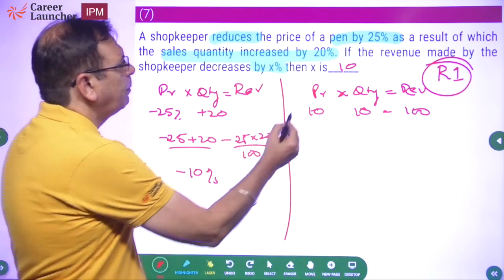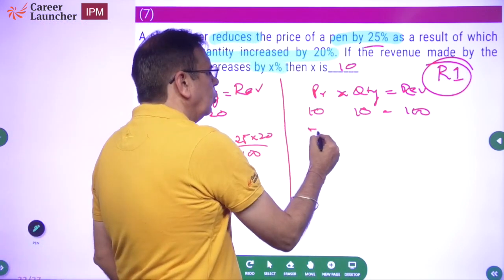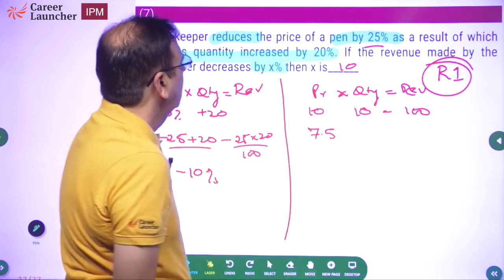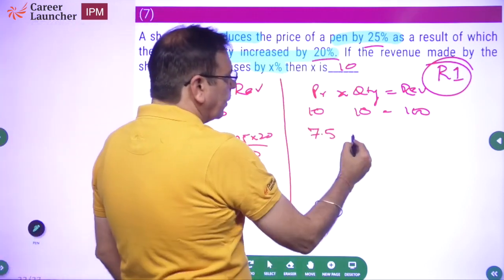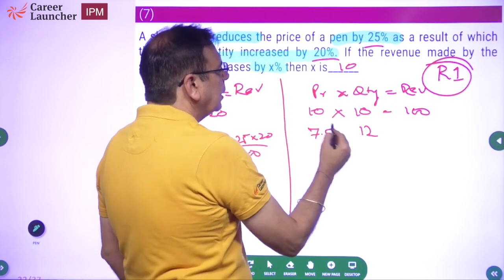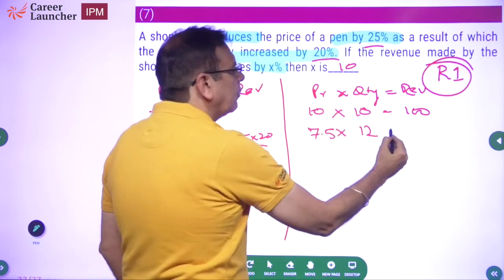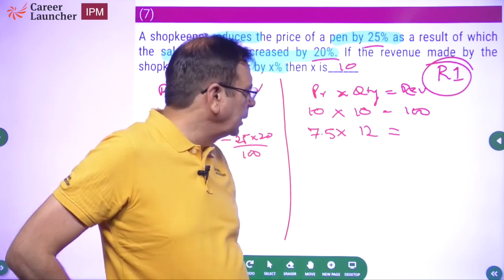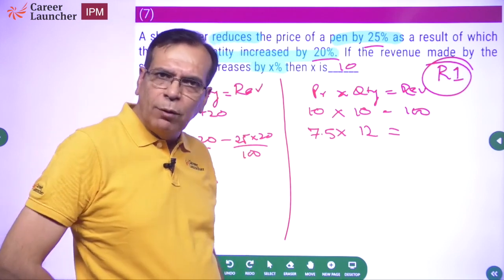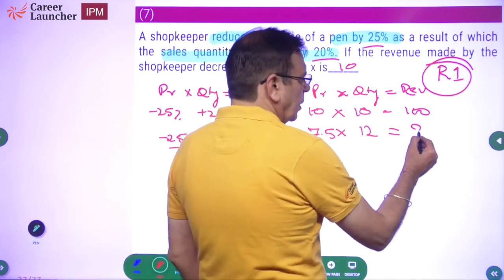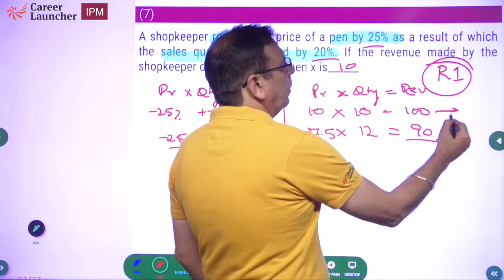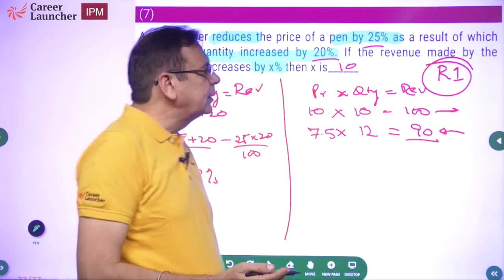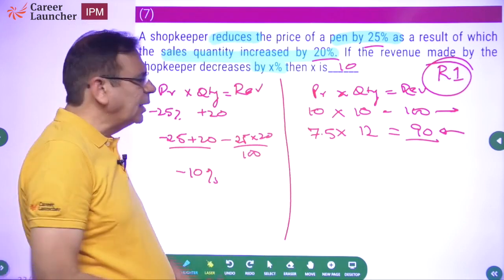Now if he reduces the price of pen by 25%, the new price is 7.5. The quantity increased by 20%, so 12. So earlier the revenue was 10 into 10, now the new revenue will be 7.5 into 12. How much does that become? 12 7s are 84 plus 6, 90. So from 100 rupees the revenue has come down to 90 rupees. It is a reduction of 10%, so X has to be 10.